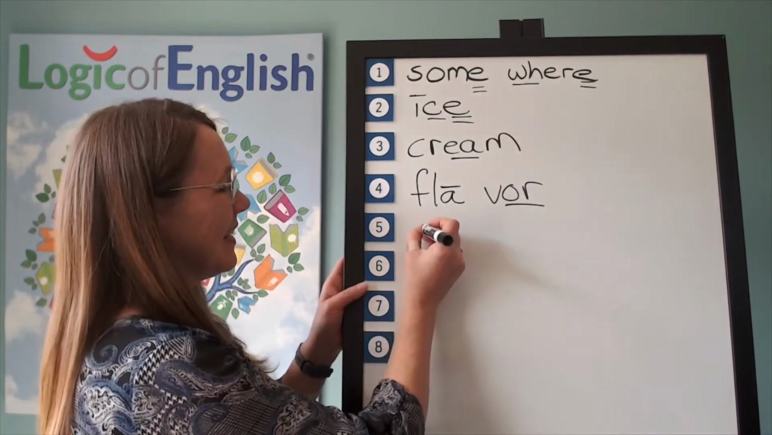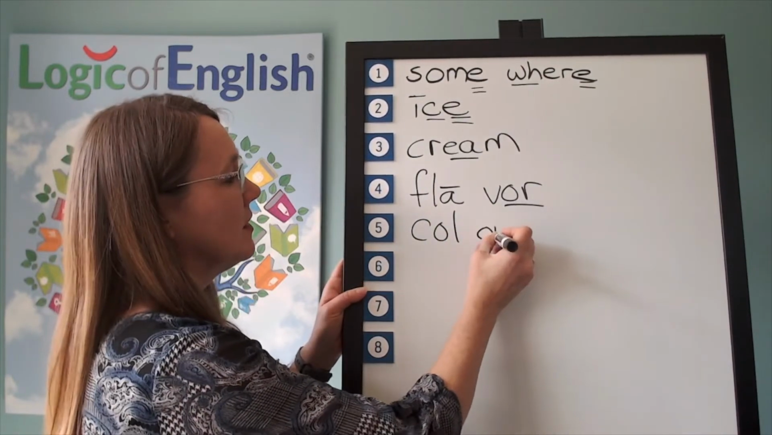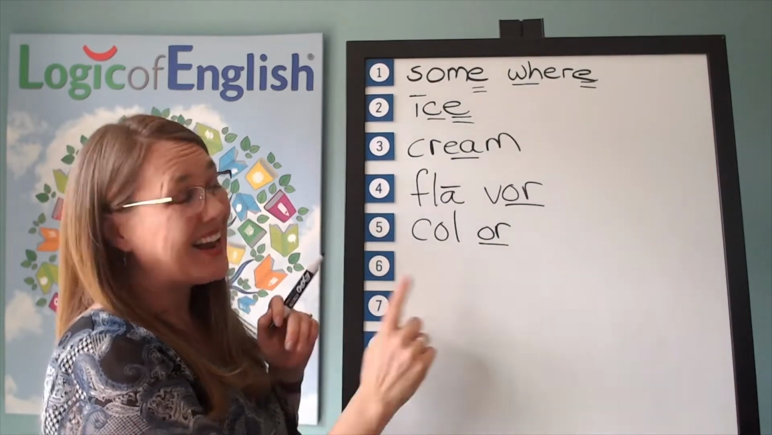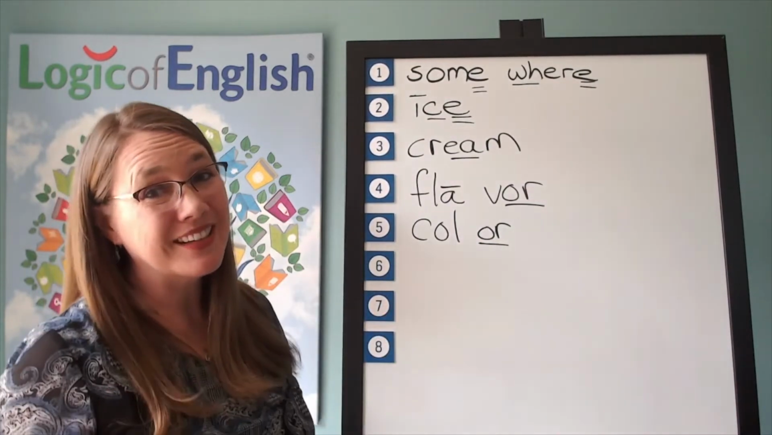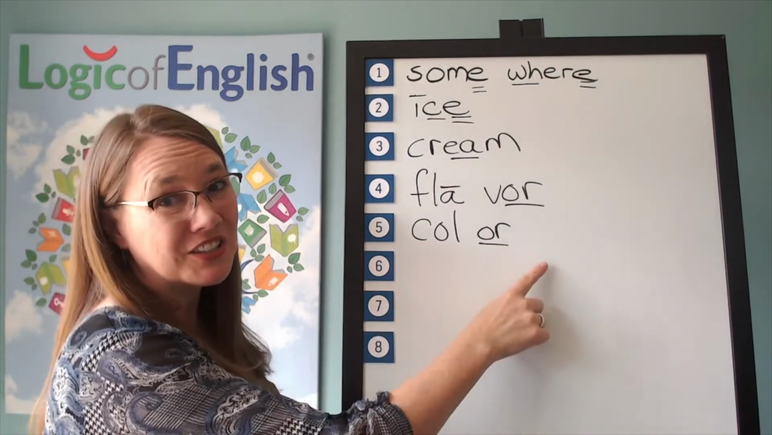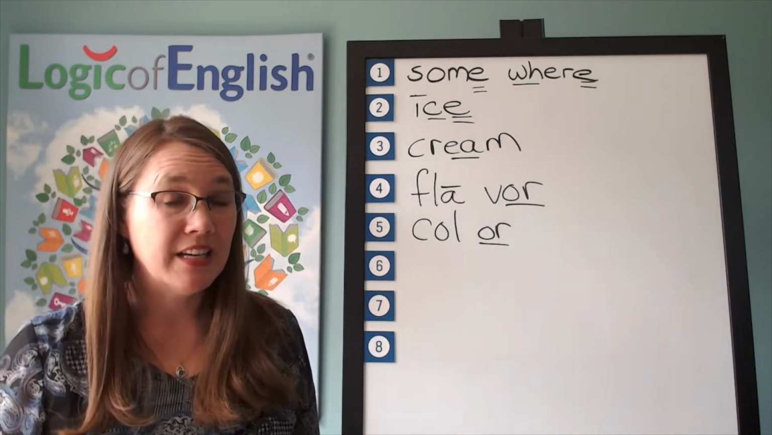Good. Help me to write it. The second syllable is or. Or. And how will we mark it? We'll underline the or. And there's that lazy or sounding like an er. Let's read it. Color. Good.